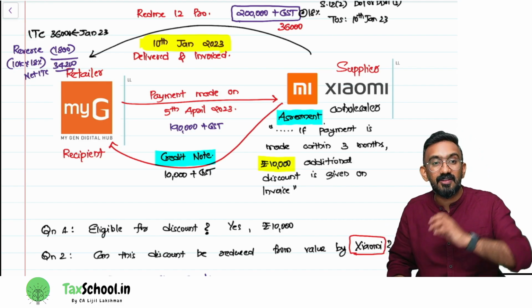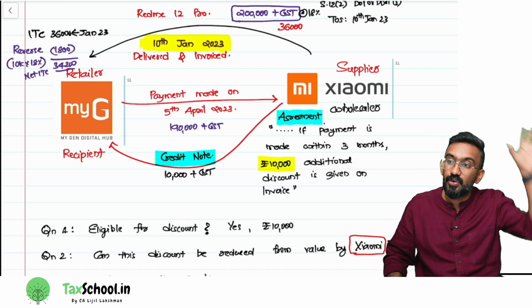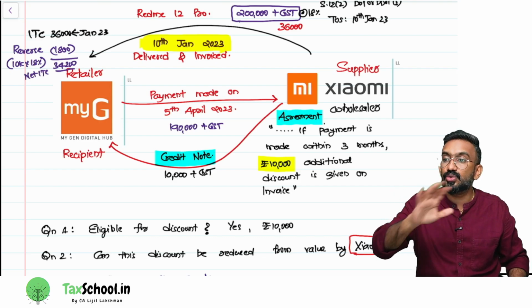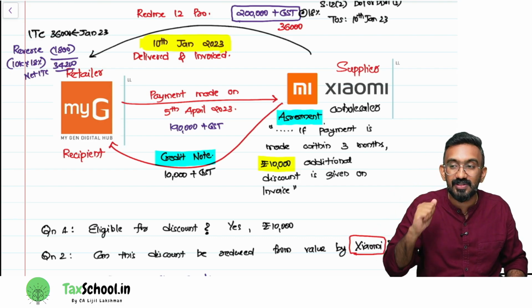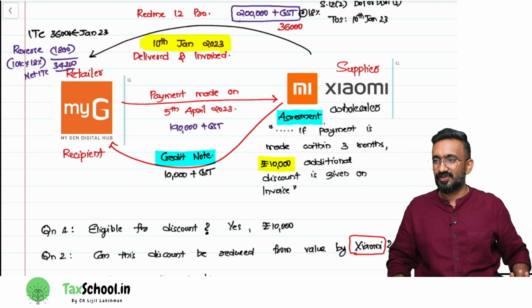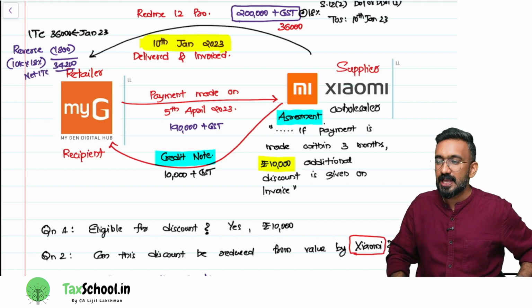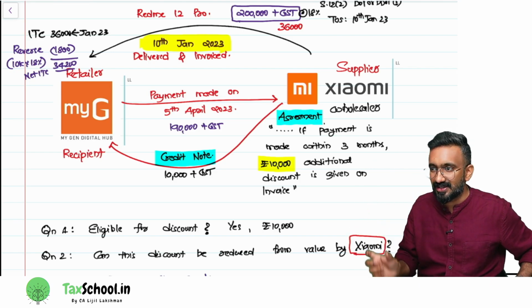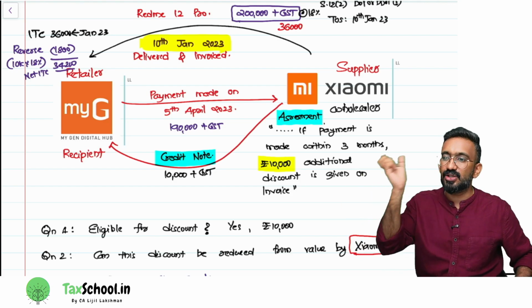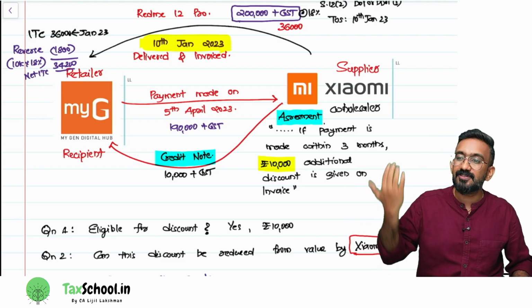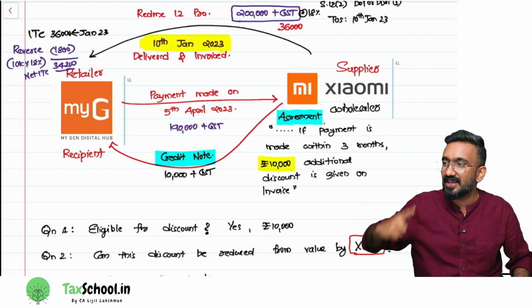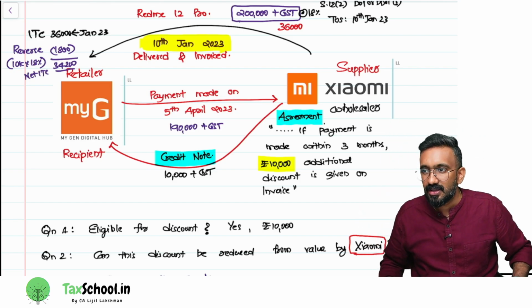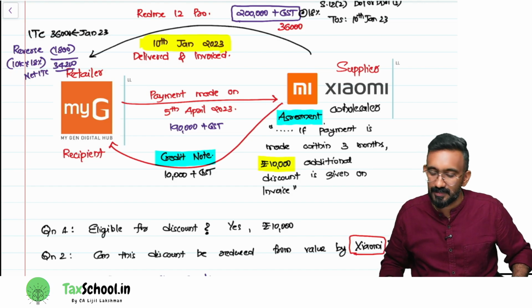If the discount was given at the time of supply or before the supply, do I require a credit note to do this? No. I can show it in the invoice itself. Now here I have already issued the invoice. So I will adjust it by a credit note. So Xiaomi will issue a credit note for 10,000 plus GST, 1,800. So an 11,800 credit note will be given. What will MyG do after getting the credit note? 1,800 would be reversed. Are you guys understanding this? Is it clear? Okay.